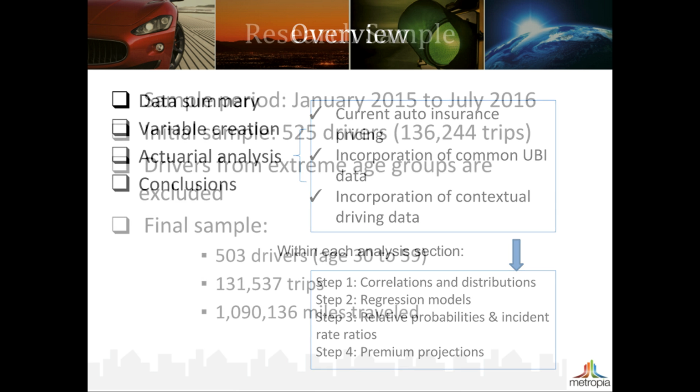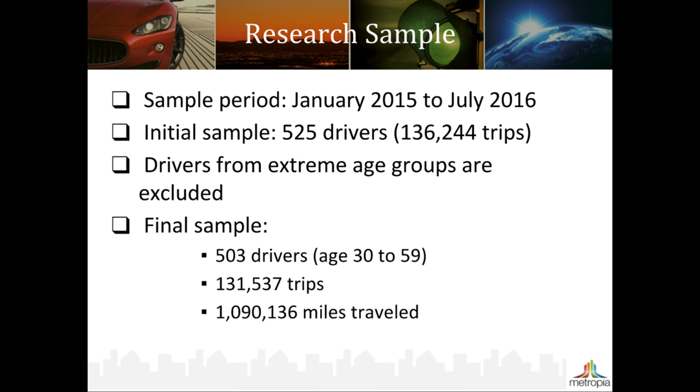We recruited frequent users of the Metropia app for this study over an 18-month period from January of 2015 to July of 2016. Our sample began with a total of 525 drivers. During the initial data screening stage, we noticed that the youngest and oldest driver groups of our users all reported 0 accidents. We decided to exclude these supposedly high-risk groups from our analysis so that our results were not affected by these extreme observations. As a result, our final sample included 503 drivers ranging from 30 to 59 years old.